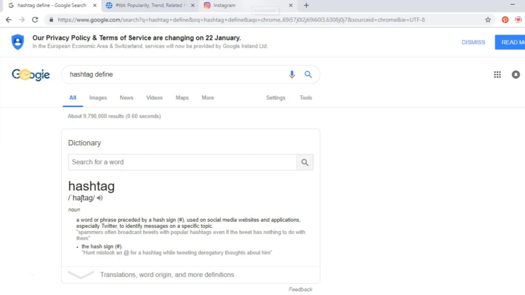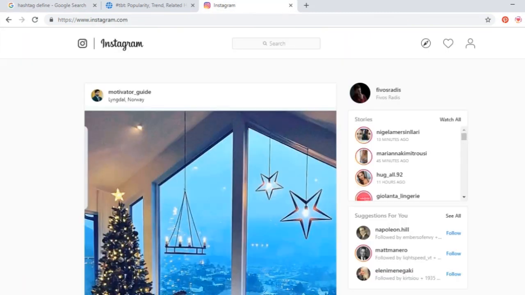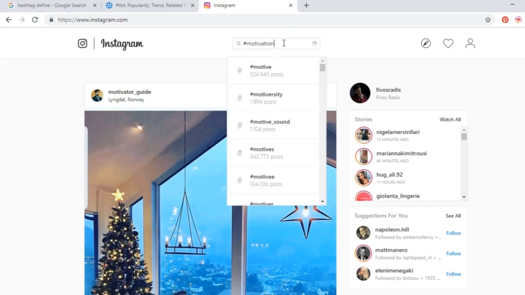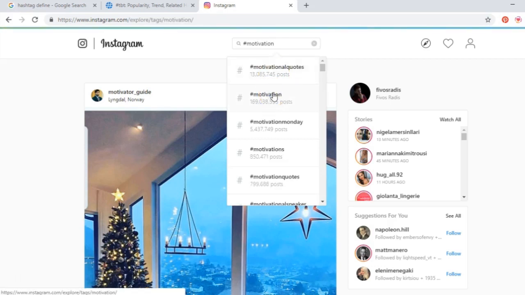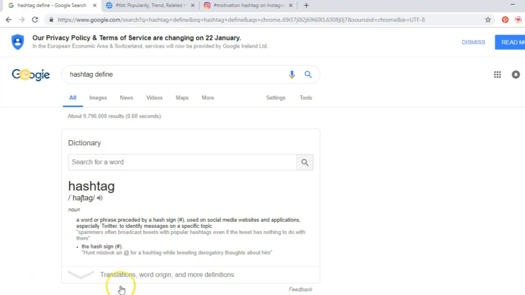A word or phrase preceded by a hash sign. This is the hash sign that precedes the word, and let's say the word is motivation. So, a word or phrase preceded by a hash sign, used on social media websites like Instagram and applications, especially on Twitter, to identify messages on a specific topic.